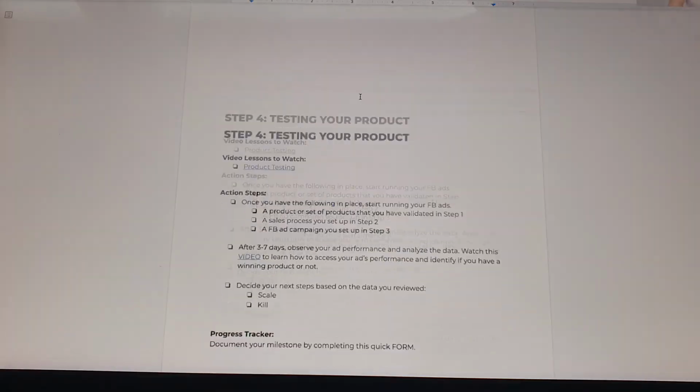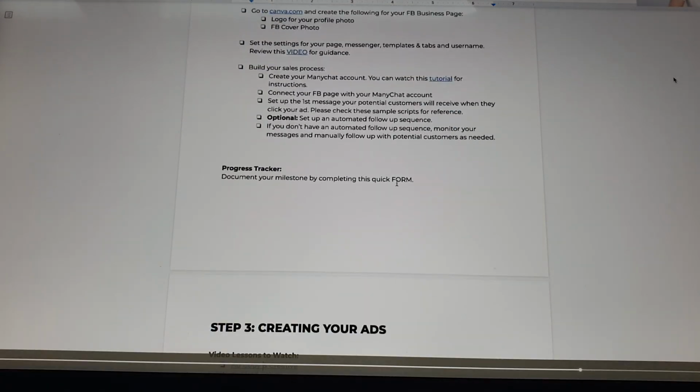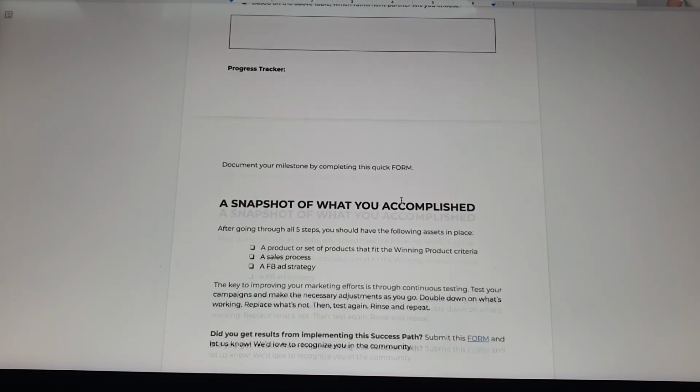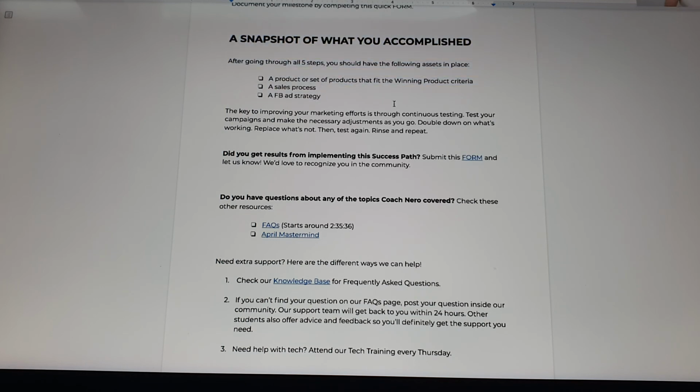Alright? So after implementing this, by the way, we have a progress tracker. If you can see that here, I think my team forgot to put a link here, but once we upload this, there's going to be a link here. Click on that link because this is how we're tracking it. Okay? Because we want you to succeed, and how we're doing that is to track your progress. So make sure to fill in this progress tracker. Okay? And of course, lastly, sa last part is there's a snapshot of what you accomplished. Yung purpose again ng PDF na to is to guide para hindi ka mawala and to avoid overwhelm.